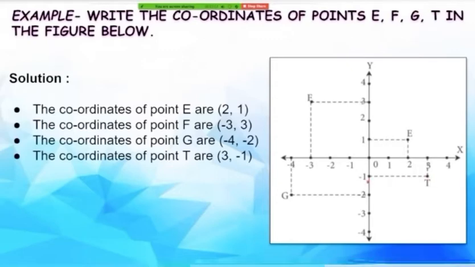It intersects the y-axis at point -1. Therefore, the y-coordinate of point T is -1. So, the two coordinates of point T are 3, -1. And if you all observe, we have followed the convention here. We have always written the x-coordinate first and then the y-coordinate.